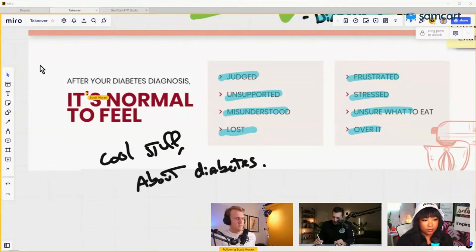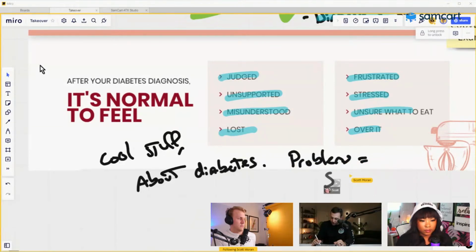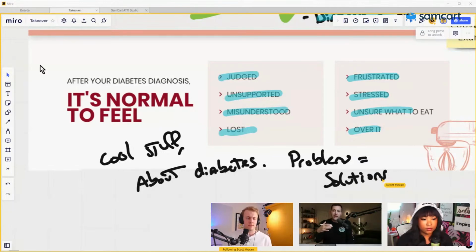Right. And then think of these, all of them are problems. These are all problems, and your job is to create solutions, right? So every single one of these is an opportunity for you to go create something that's going to help move somebody away from these feelings, and somebody will pay you to do it, right?